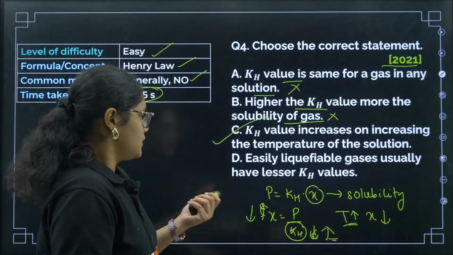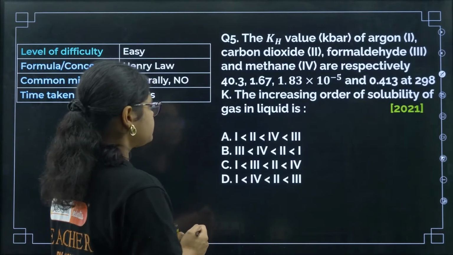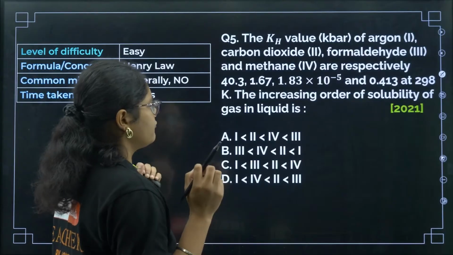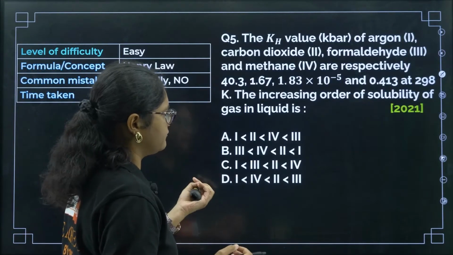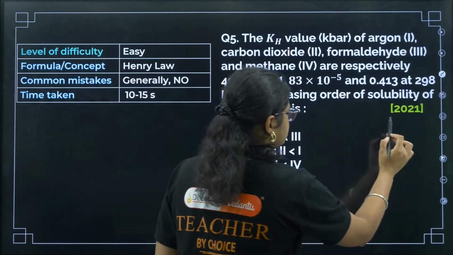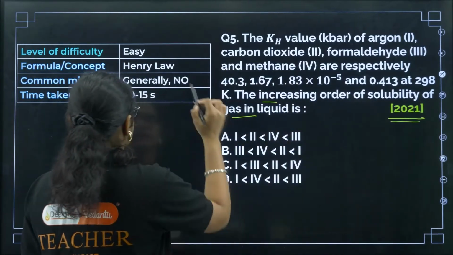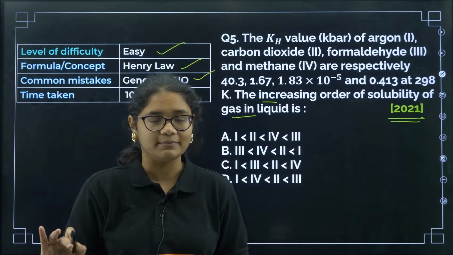Okay, next question. Again this is also a very easy question. KH values of argon, carbon dioxide, formaldehyde and methane are given. Arrange them in increasing order of solubility of gas in a liquid. This question was asked in 2021. Easy question. Again Henry's law. If your concepts are clear, then there should not be any mistake here.